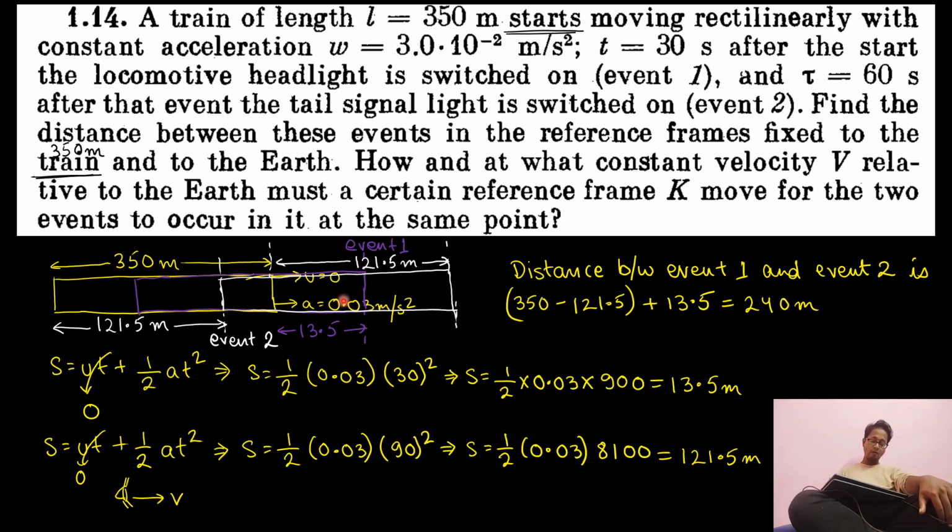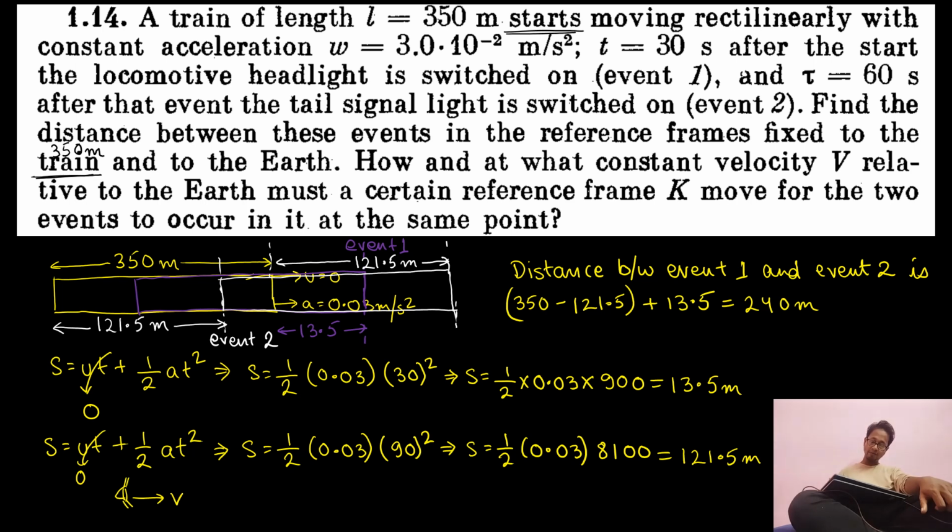Okay, what is the distance traveled between event 1 and event 2? The distance between event 1 and event 2 is 240 meters. And what is the time between event 1 and event 2? The time between event 1 and event 2 is 60 seconds. See, 60 seconds.